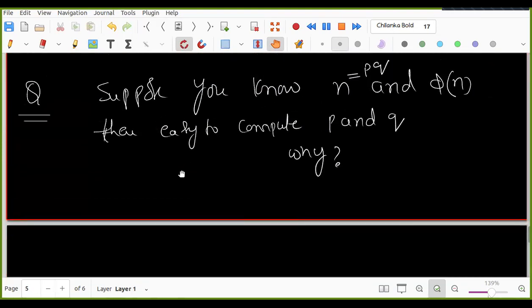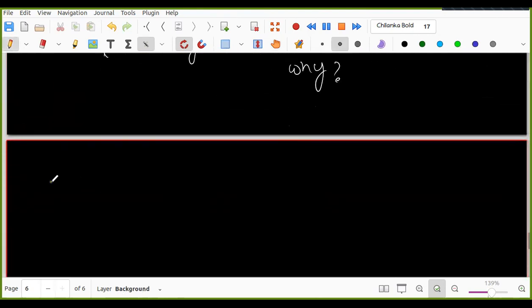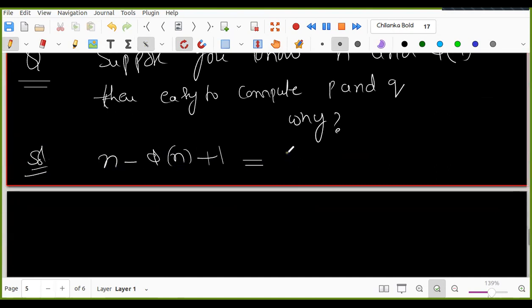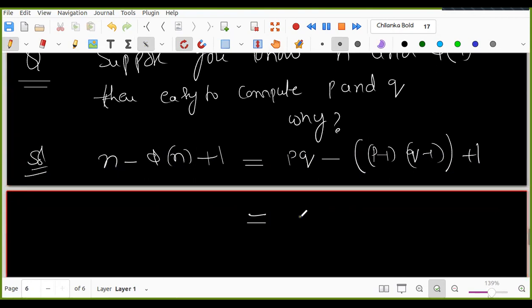So Amaya, is the question clear? Yes, sir. Okay. So now I will ask you a few questions so that it will help you. Proof, solution, right? So what is N minus phi N plus 1? It is PQ minus... phi of N is P minus 1 into Q minus 1, correct? Plus 1. So can you tell me what is the final answer?